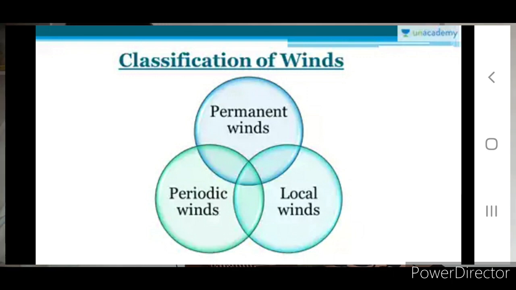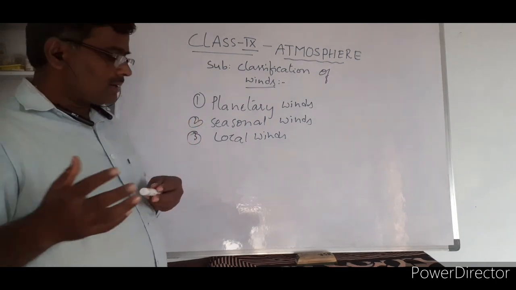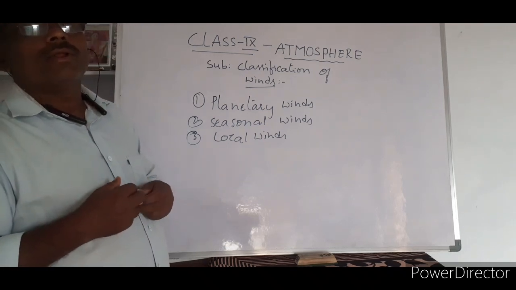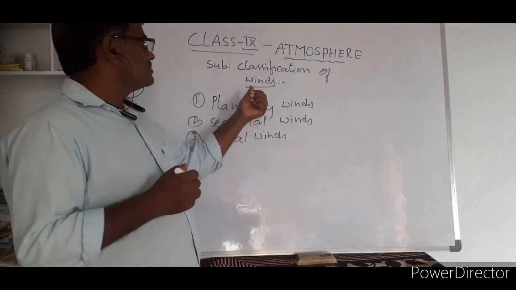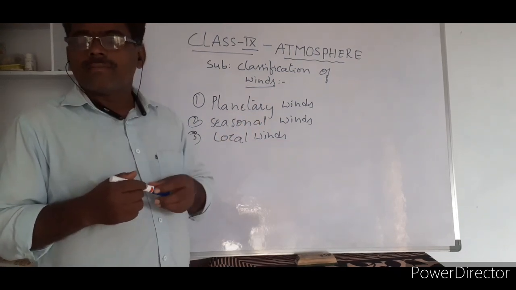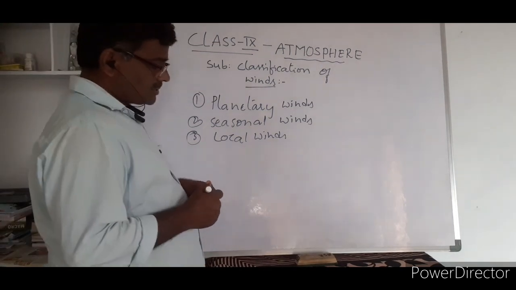There are three types of winds, based on their direction, where they occur, and their speed. So, in the world, all the winds are divided into three types: planetary winds, seasonal winds, and local winds.